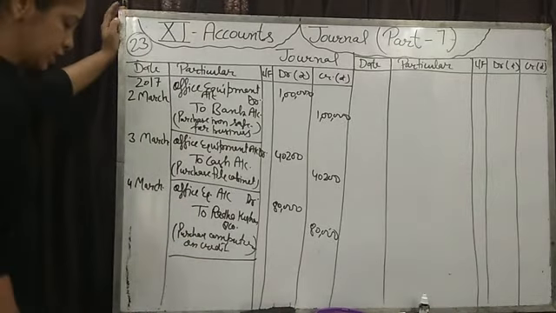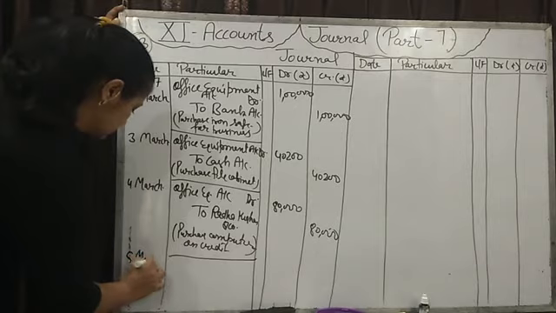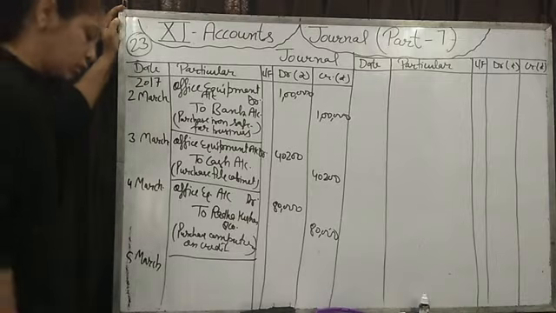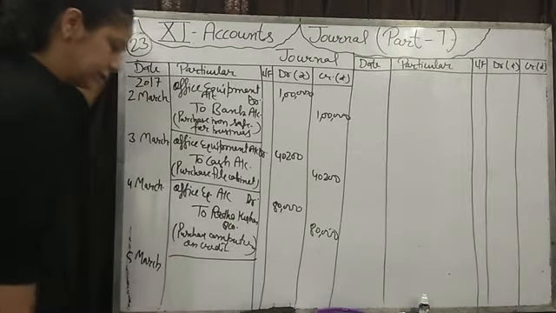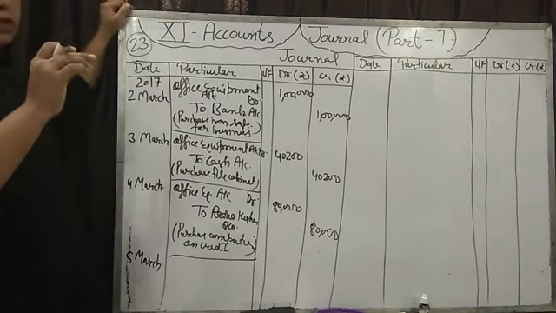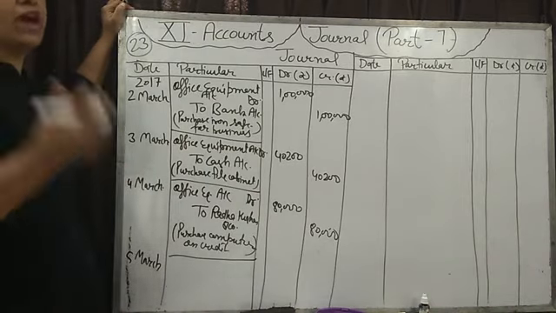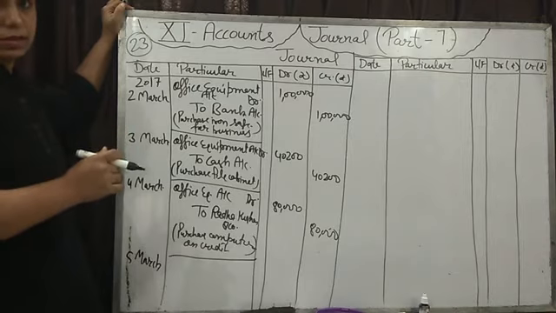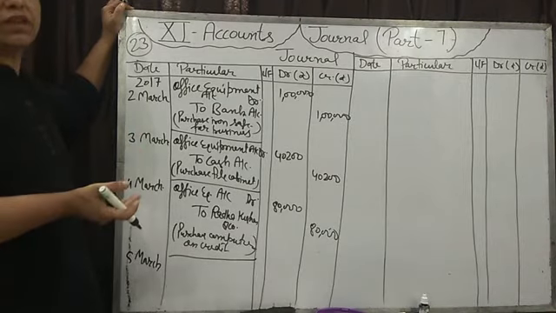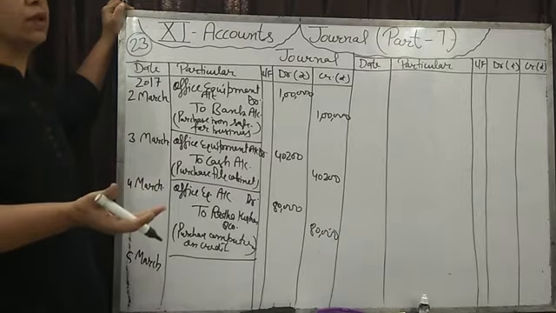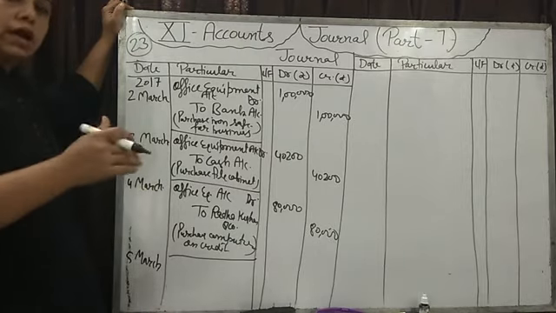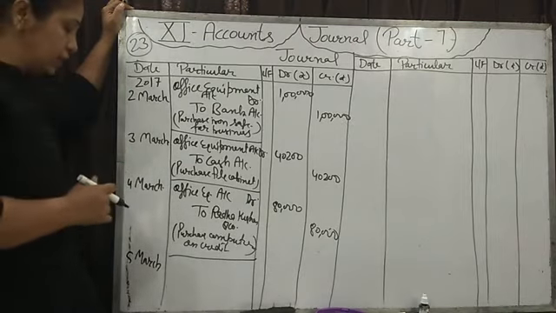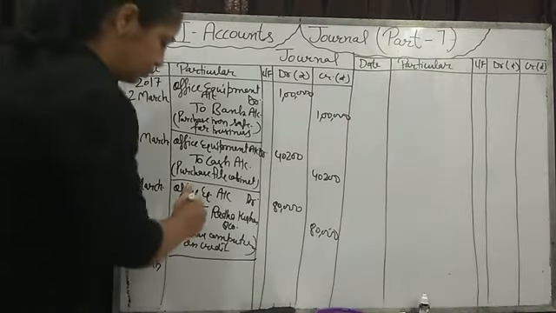Fine. Now the next transaction is on 5th March. Purchase an electric fan for rupees 20,000. See, any fittings, lights we are purchasing, fan we are purchasing, that will come under fittings and fixtures. We will not open a fan account, we will not open a light account, we will not open a bulb account. That will go in the जिसकी fitting होती है, the fittings and fixtures account. So for the fan we open the fittings and fixtures account.